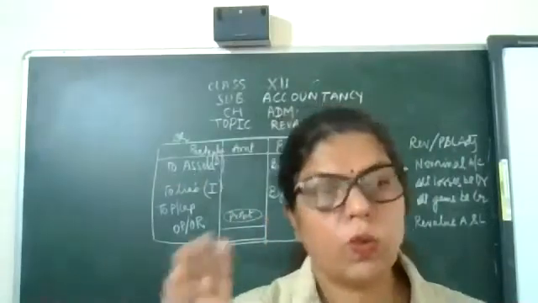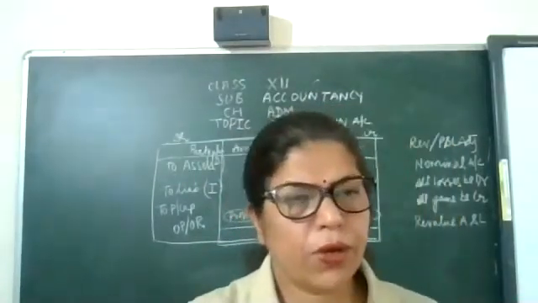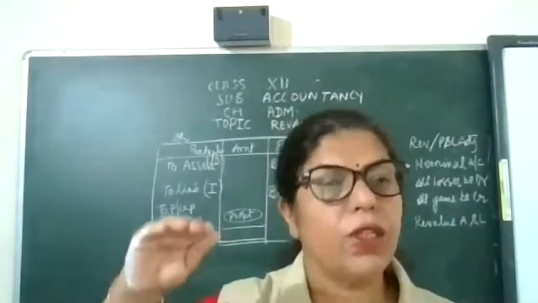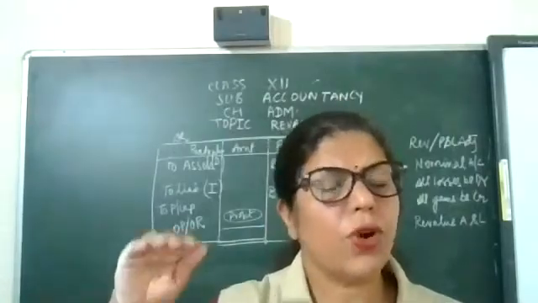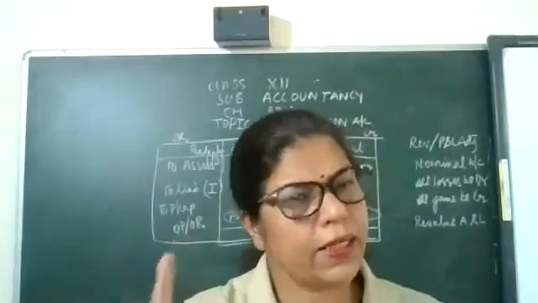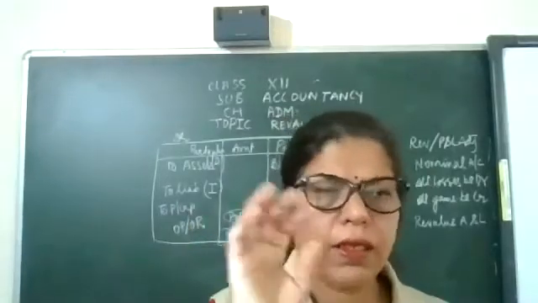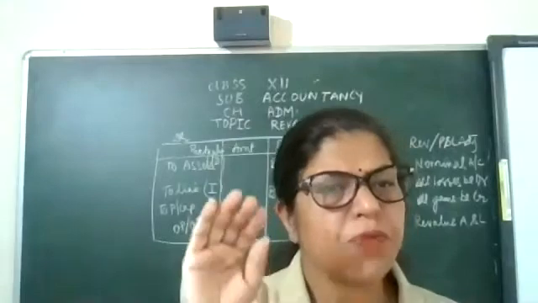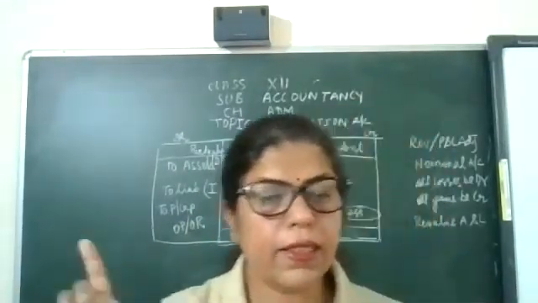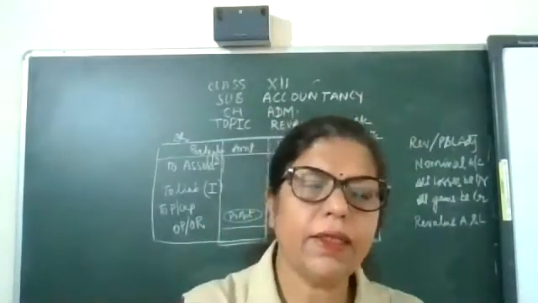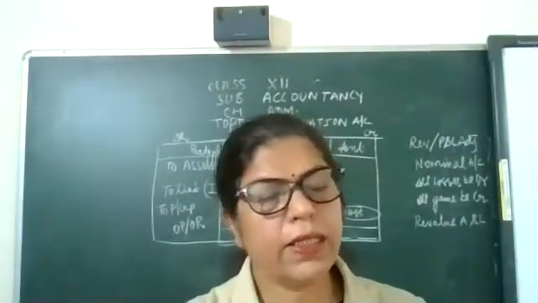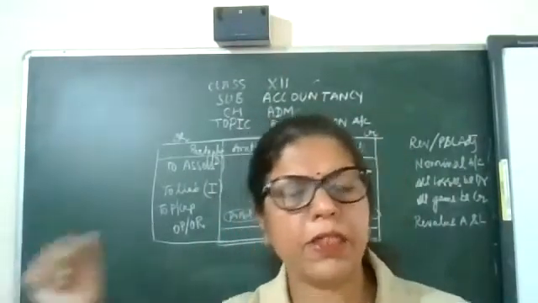Very simple. Why on the debit side? Because the value of the asset is decreasing. That is a loss for the business, so all losses will be on the debit side. So asset decrease on the debit side. Keep that word in your mind: asset decrease on the debit side. If asset decrease is on the debit side, it means asset increase is on the credit side.